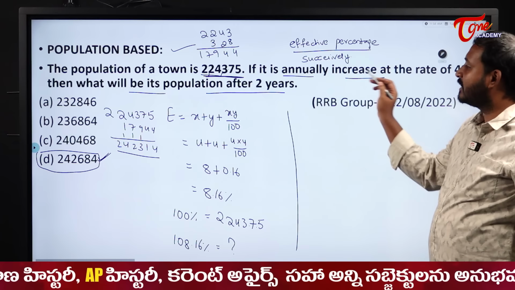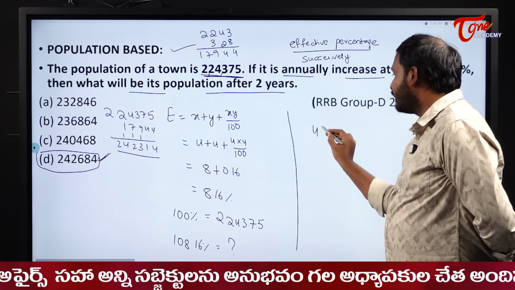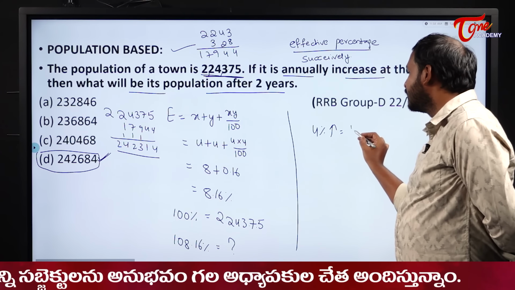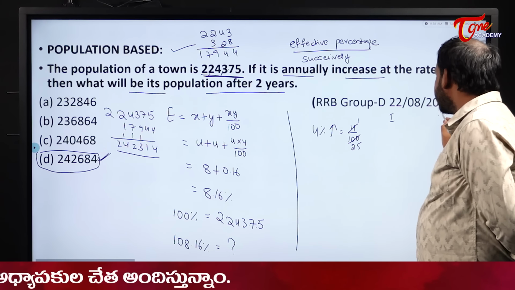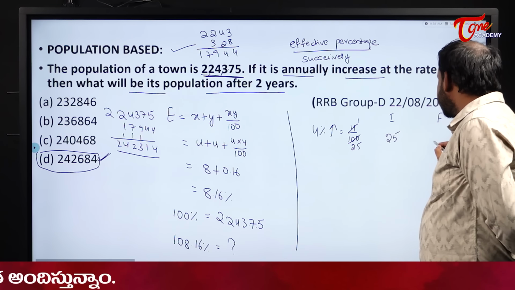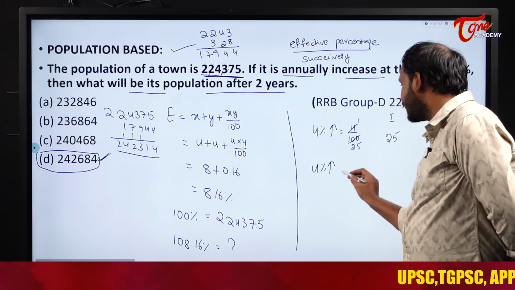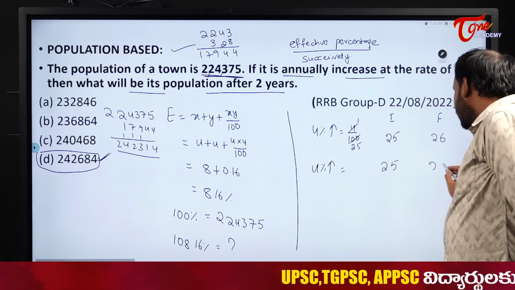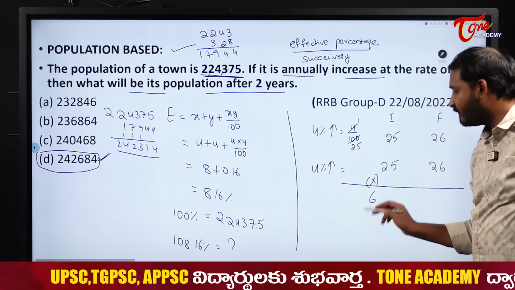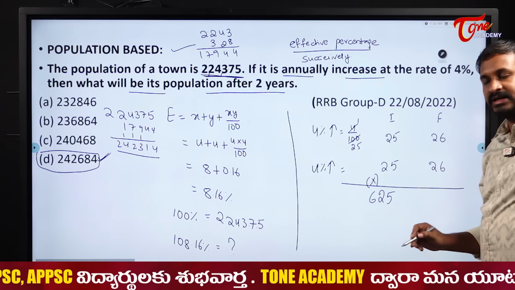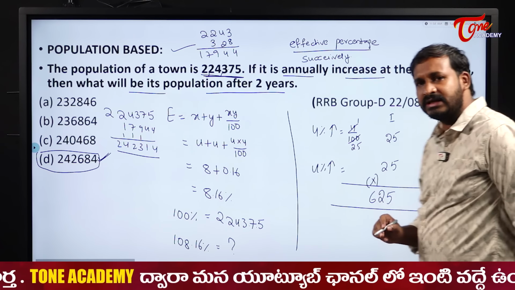And the next one is, every year the population increases by 4%, right? In our percentage concept we discussed, if a value increases by 4%, what will you write it as? 4 by 100. It becomes 1 by 25. So initial, final. Initial it is 25 parts, final it is 26 parts. Why? Because of the increase. In the second year also the population increases in the same pattern. So this one is 25 and finally it becomes 26. Overall, the same value increases for me. 25 25, 625. 26 26, 676. Okay, 625 and 676.